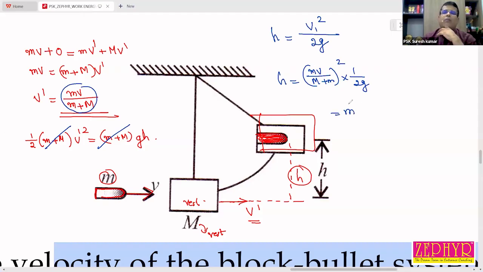So that is equal to m square v square divided by 2g into m plus M all square, which will be the final answer. This is the height to which the entire system, block plus bullet, rises from the horizontal level.